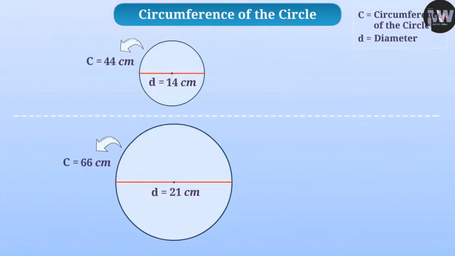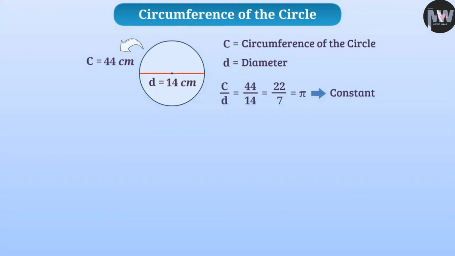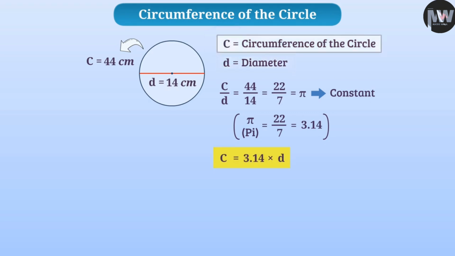There is an interesting relationship between the diameter and the circumference of the circle. If we find the ratio of the circumference of any circle to its diameter, then in each case it is 22/7. This ratio is constant, which is represented by pi. In decimal, pi, which is 22/7, is approximately equal to 3.14, which shows that the circumference of the circle is more than 3 times the diameter. If we represent the circumference by C and the diameter by d, then pi is equal to C by d.